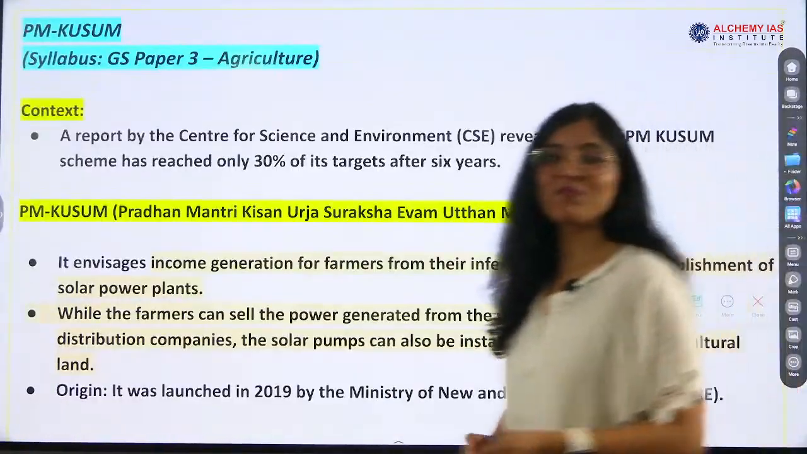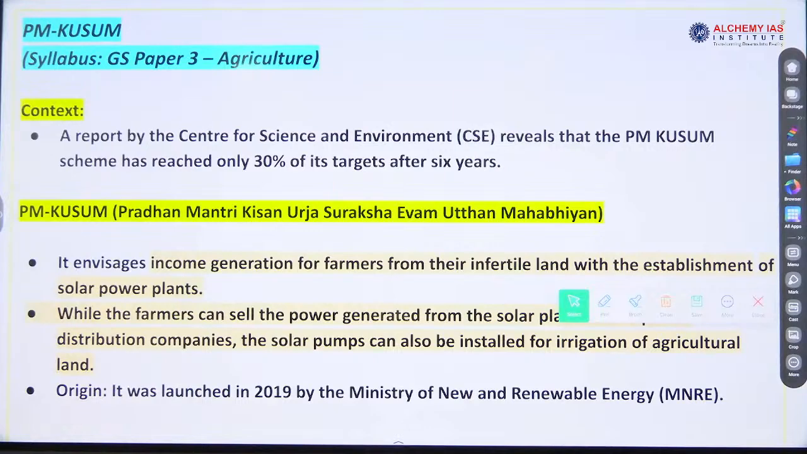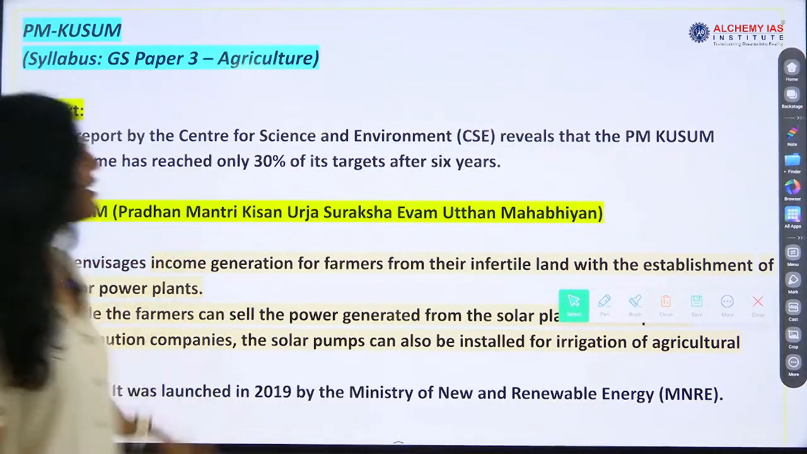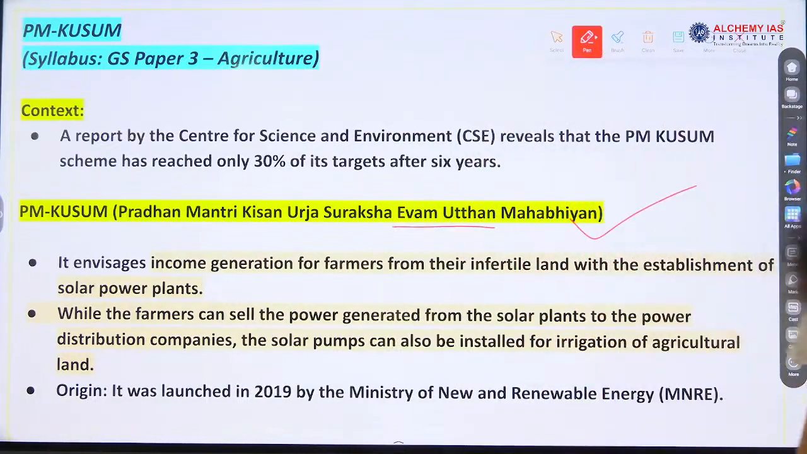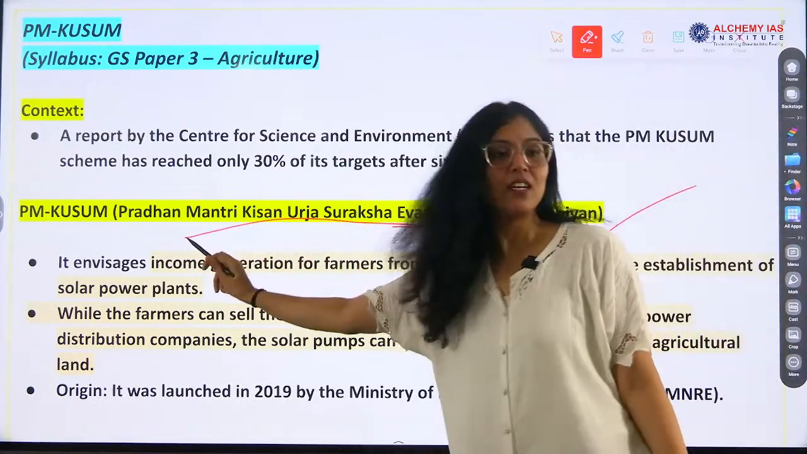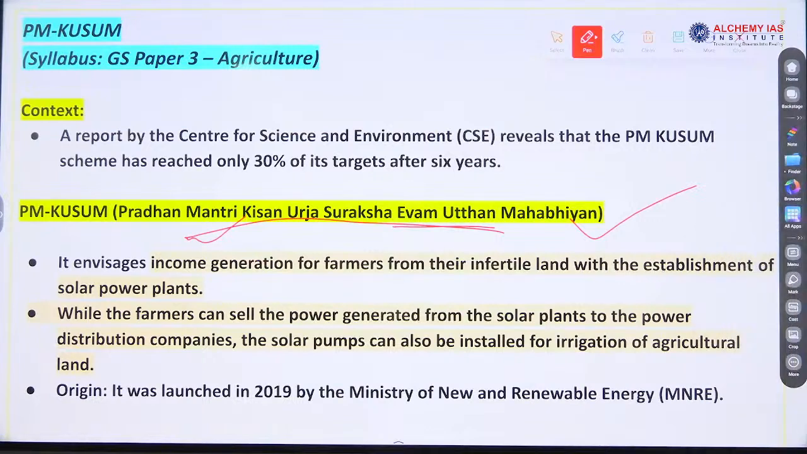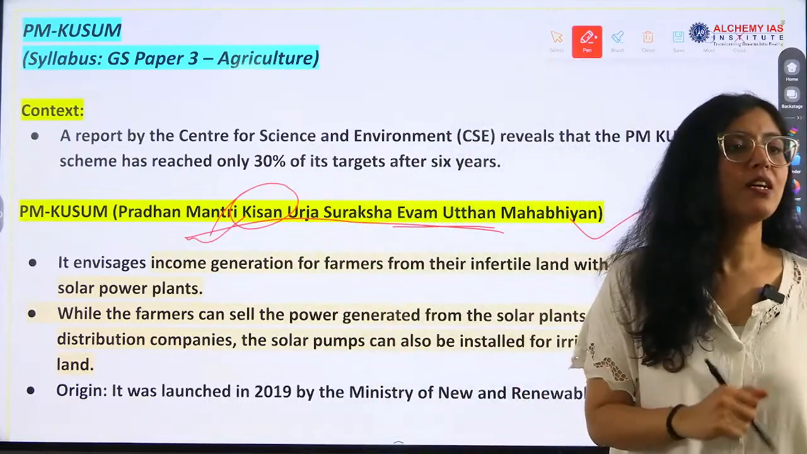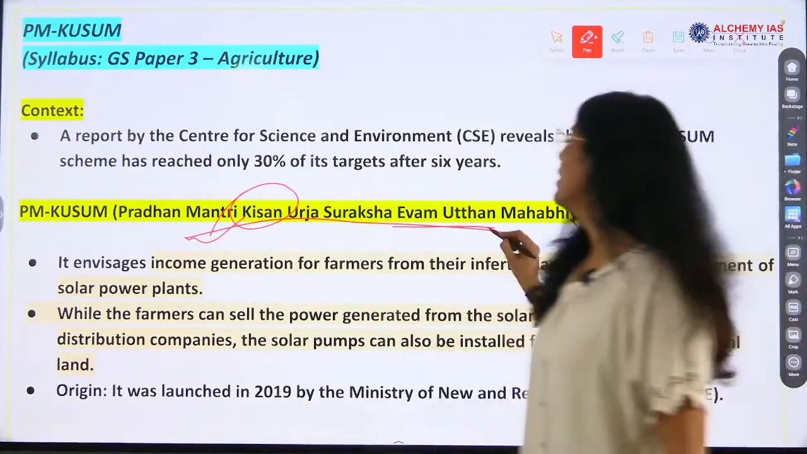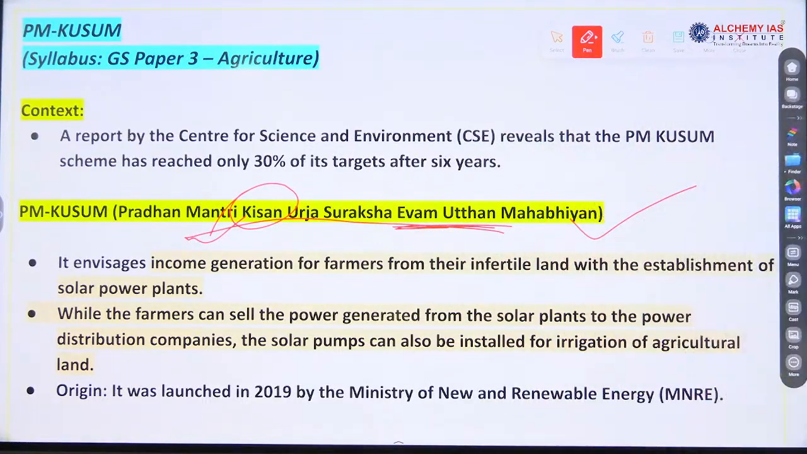PM Kusum. What is this? PM Kusum: Pradhan Mantri Kisan Urja Evam Utthan Mahabhiyan. Okay, this is the full form. This will be asked. Full forms come. What is the full form of this scheme? Kusum: Kisan, Urja. Urja is what? Energy. Okay. Utthan: rise. Okay. Mahabhiyan.